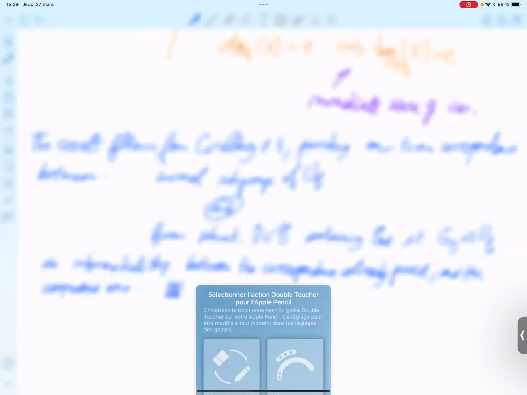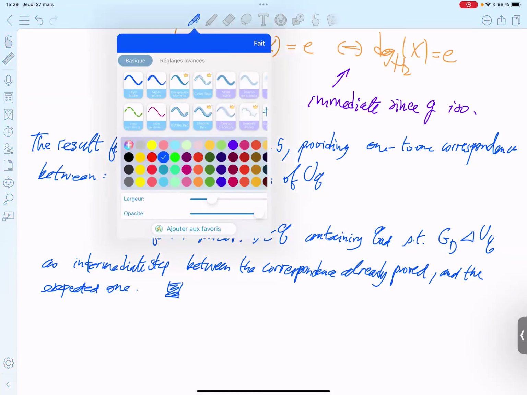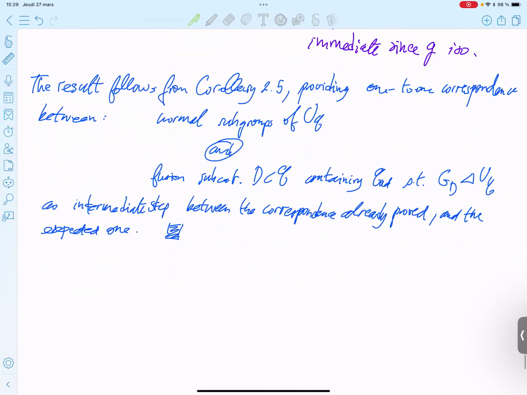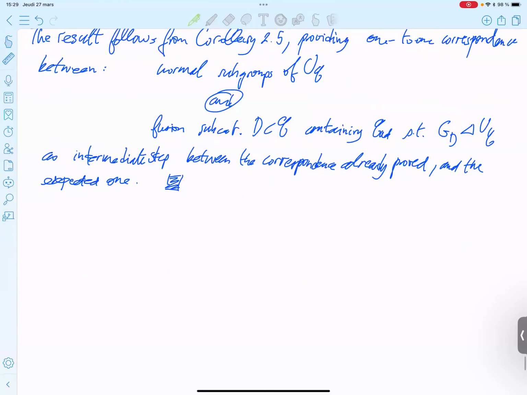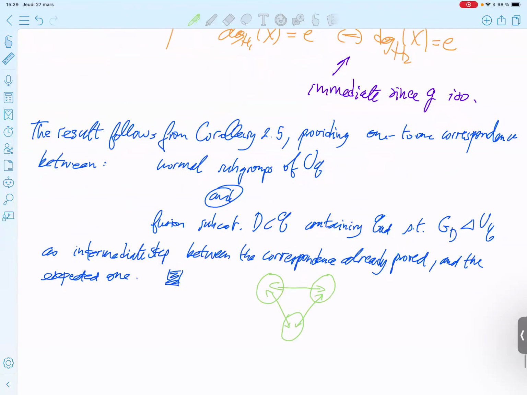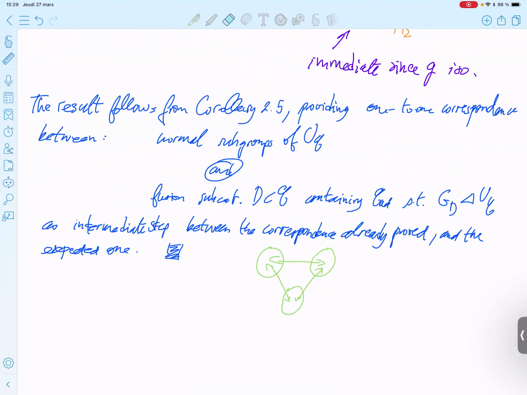Let me just draw the picture, but this picture may be confusing if you just read the slide without audio. So maybe I will delay that. We want to prove this correspondence. We prove this correspondence and this correspondence. I will delay that because it may be confusing.